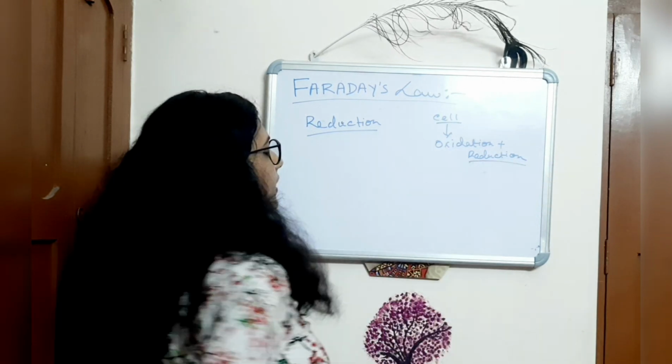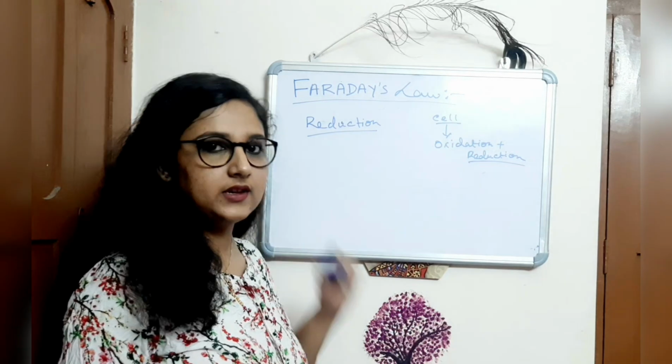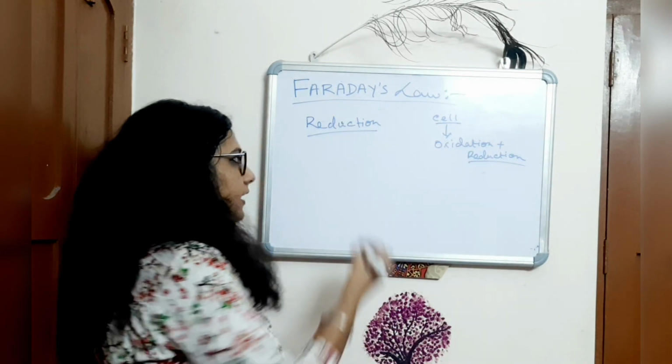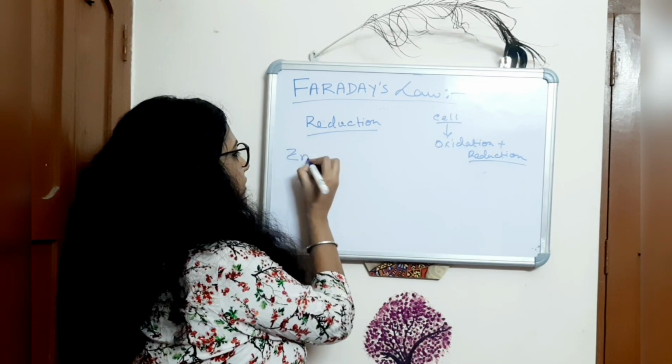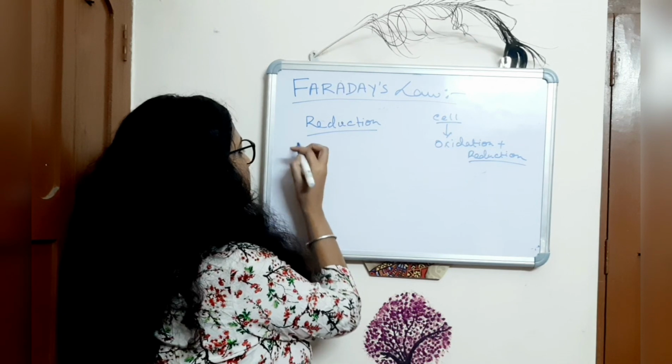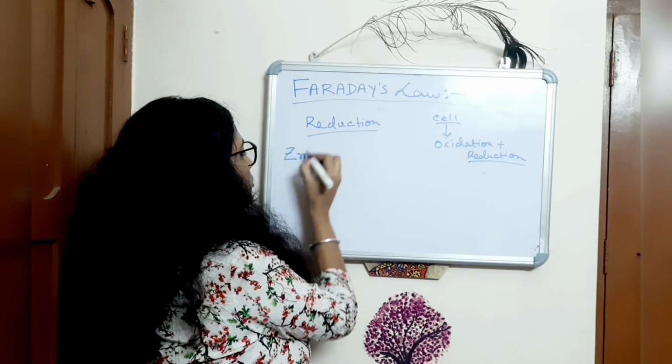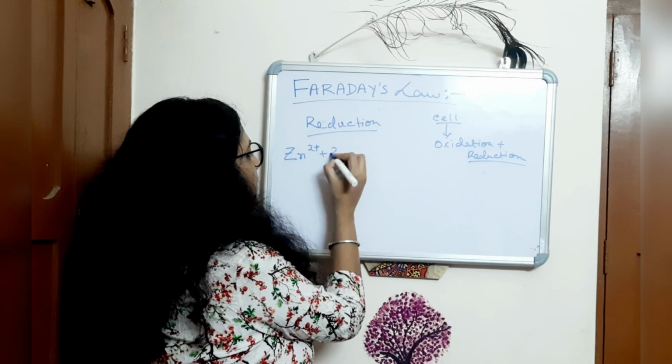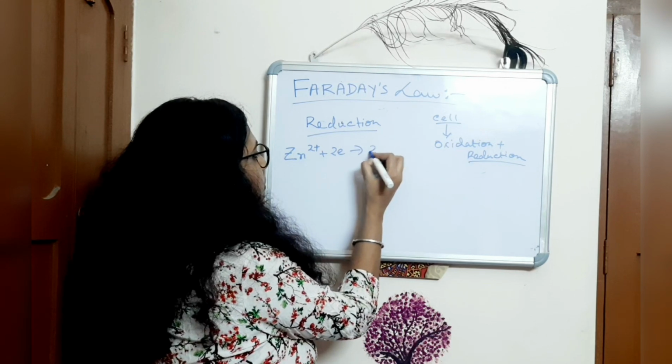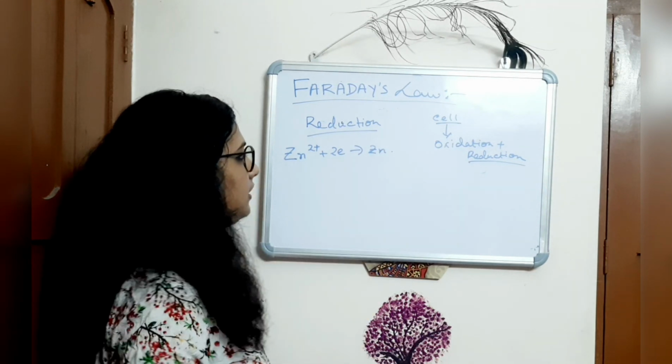So one half reaction I have taken here is the reduction reaction, and I am taking Zn2+ taking 2 electrons and forming Zn metal.